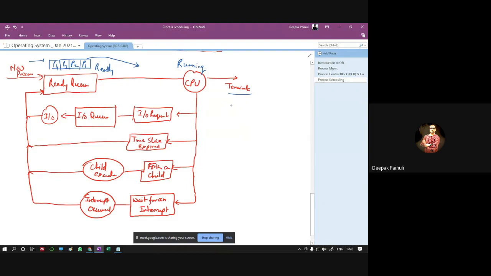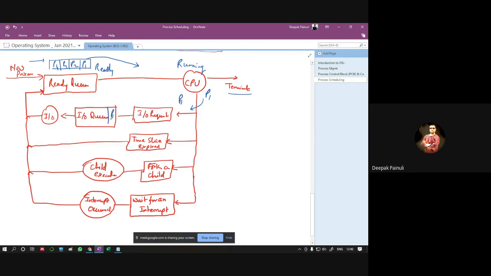But before terminating, there may be a chance that a particular process, let's say P1, requests an IO device, right? If it requests an IO device, the OS assigns that process to that particular IO device's IO queue, right?